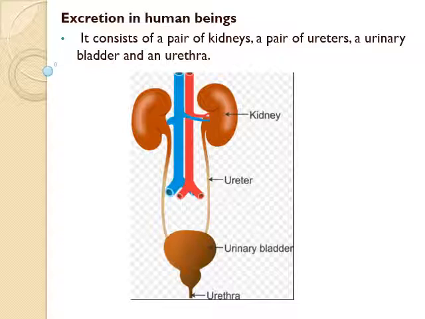The last organ of the excretory system is the urethra. Urethra is a muscular tube that arises from the neck of the bladder and conducts the urine to the outside through an opening at its end, the urinary opening.